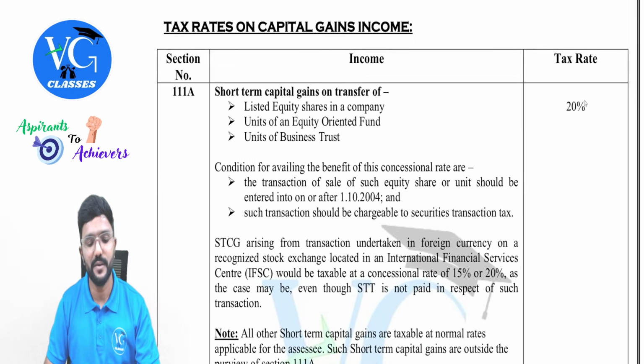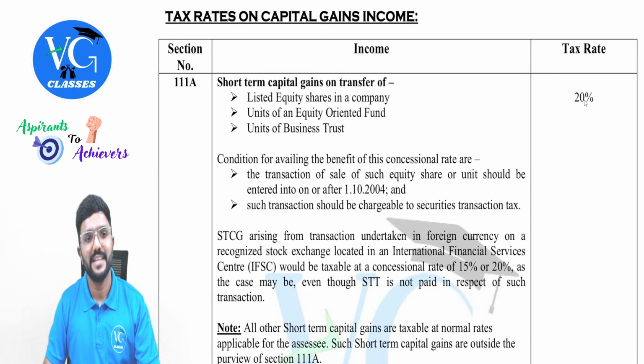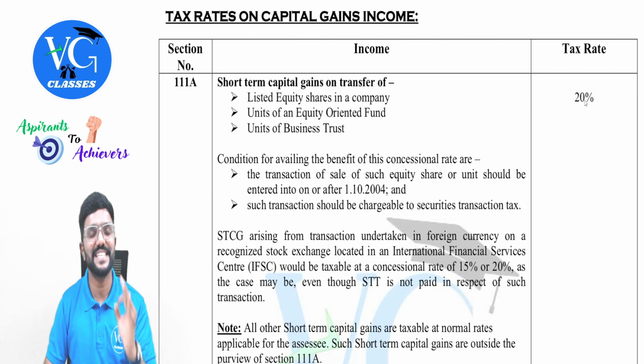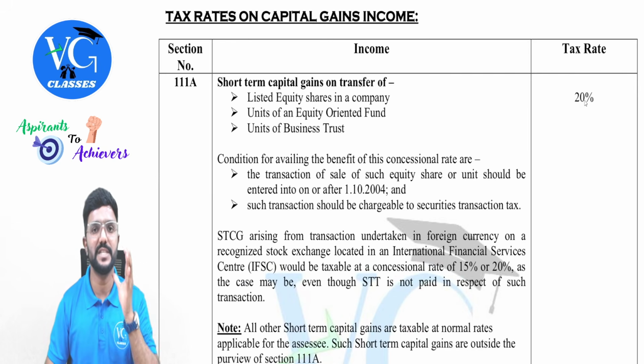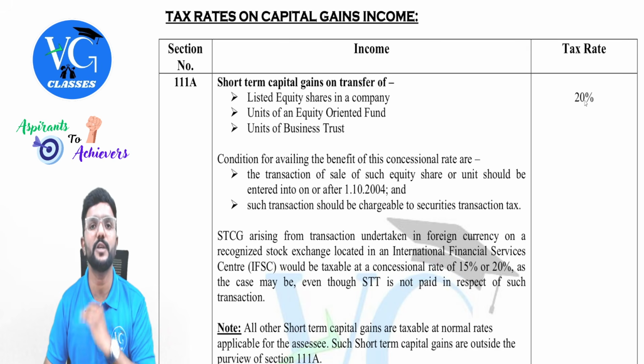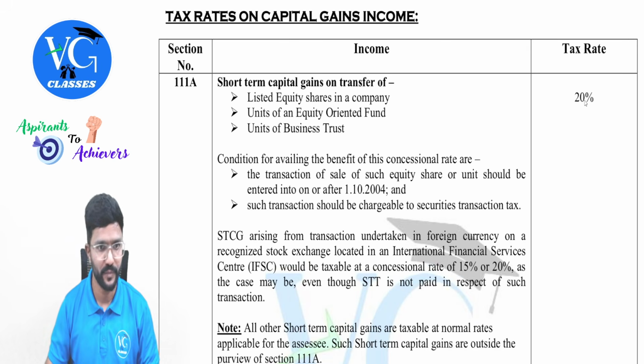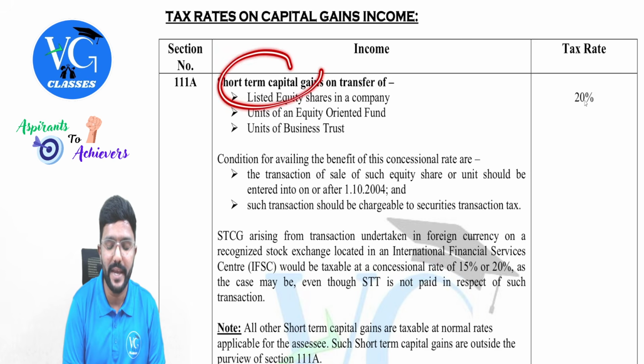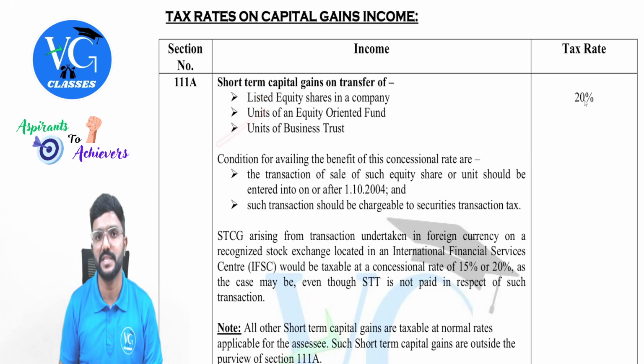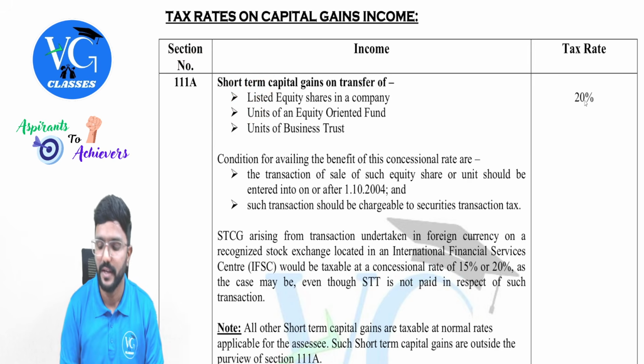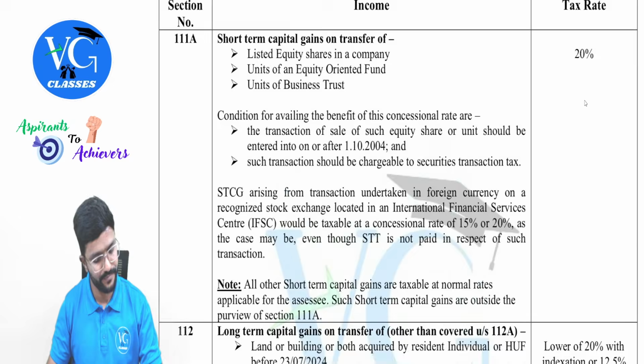Yeah. Now coming to tax rates again. Guys, there is no change in tax rates on capital gains income. But you are supposed to know only the new rates which have been effective on or after 23rd July 2024. So on short-term capital gain on the transfer of listed equity shares, units of equity-oriented fund or units of business trust which is covered under section 111A, the tax rate is 20%.